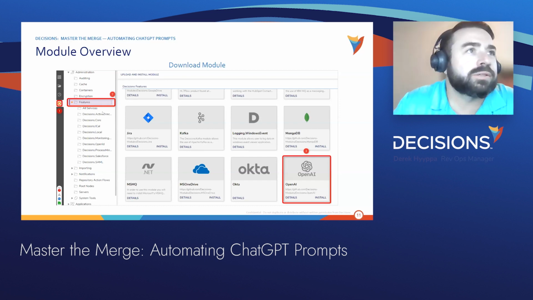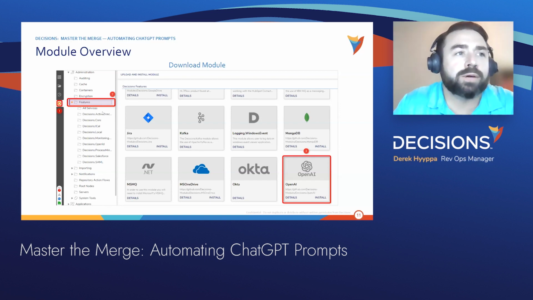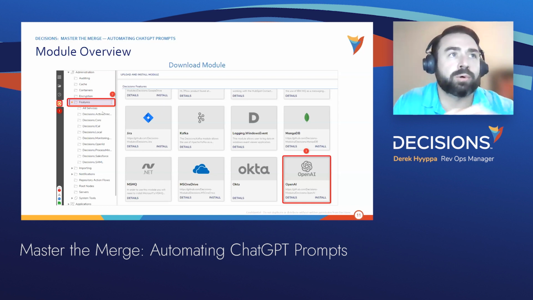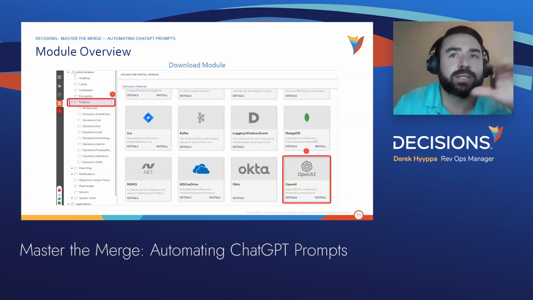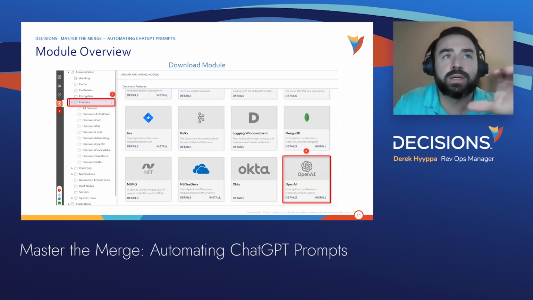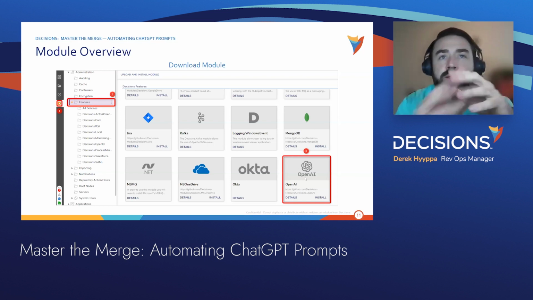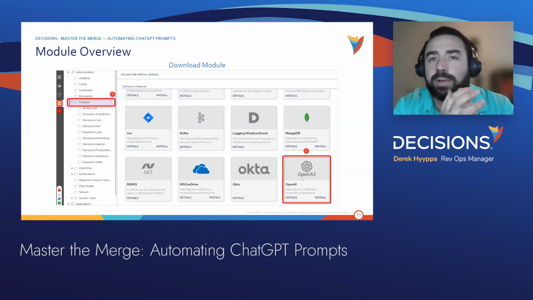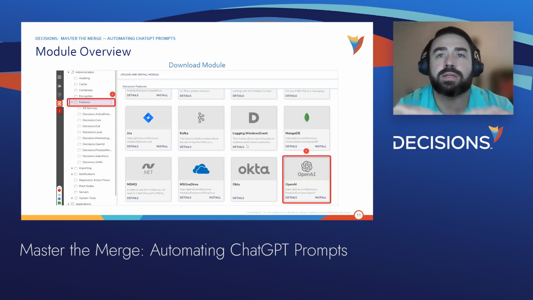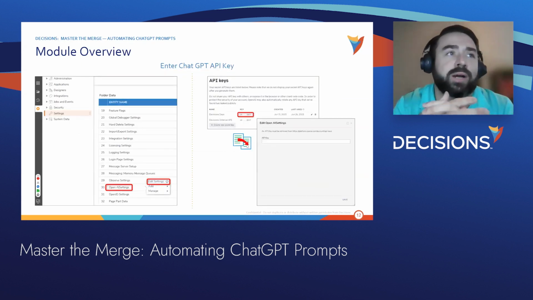Of course. Thanks, Gordon. Yeah, so right here, what we're showing is our designer portal within Decisions. On the left-hand side, we have a couple folders where you would click Settings. And to navigate to where our modules are, you would go to Admin and then Features. Here, what you see in the screenshot is all of our available modules ready for download. As you can see in the bottom right corner, we have our OpenAI module. So you would click Install, and within a couple seconds, this would now be installed to the environment.